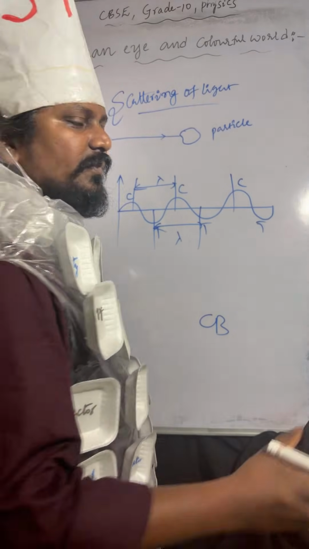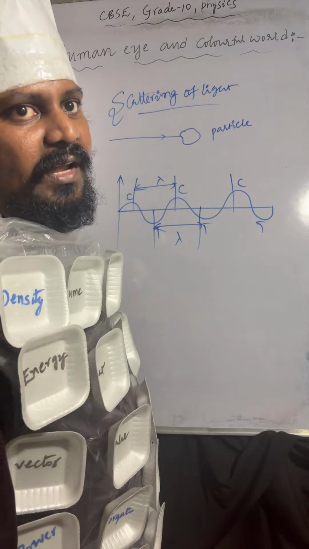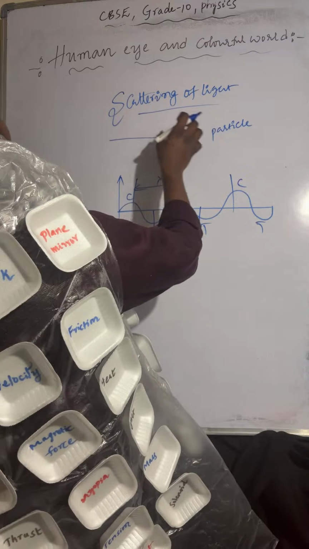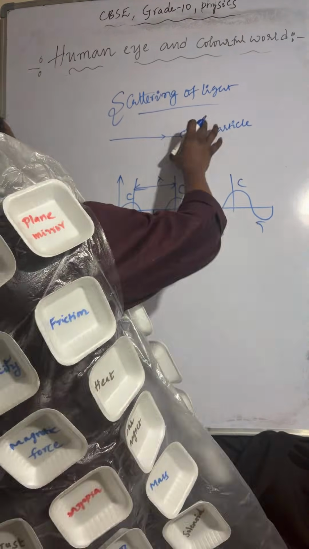Now you can see the wavelength of the light which is incident on the particle is comparable to the particle size.